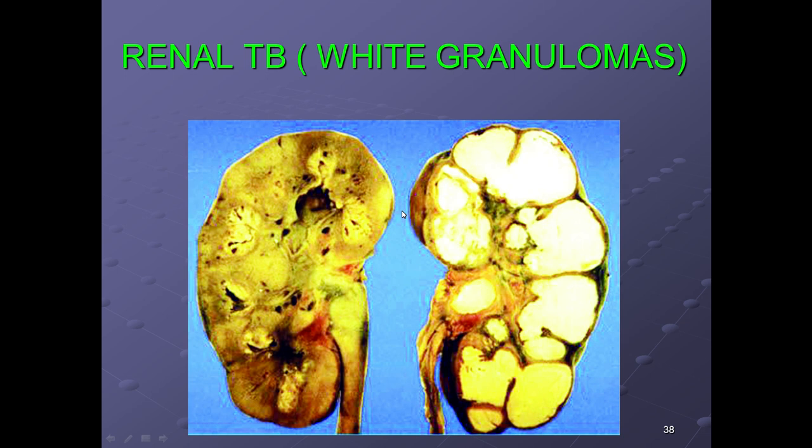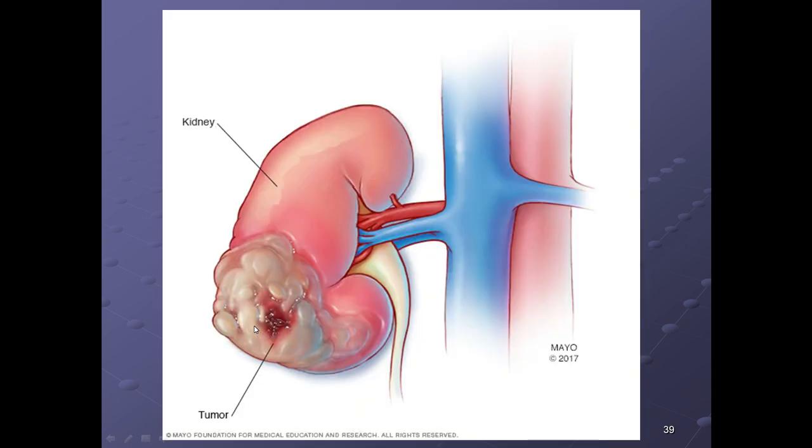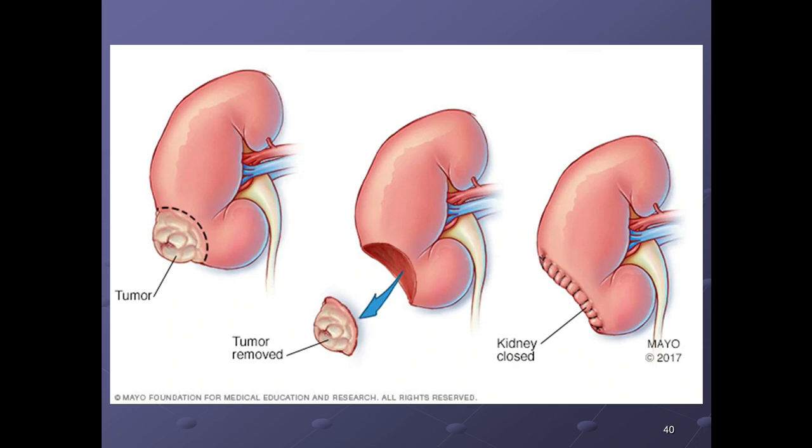Let's see tuberculosis. What happens in tuberculosis? There is the presence of white granulomas. This is the cut section, and you can see the white granulomas. So the kidneys are affected by tuberculosis. There is a formation of granulomas. Then tumors. There can be a tumor in the kidney, and this tumor can be removed and the kidney can be closed.